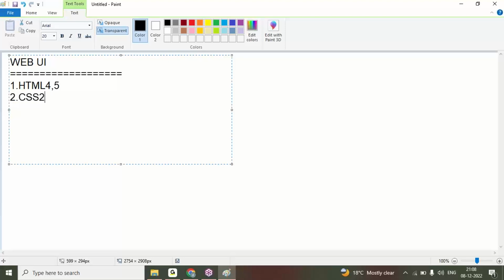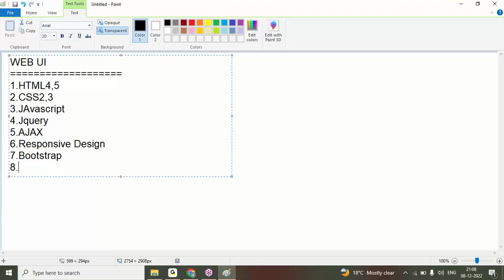I'm going to cover HTML 4 and 5, second topic CSS 2 and 3, and then JavaScript. Here, the fourth one is jQuery, the fifth one is Ajax, the sixth one is responsive design, the seventh one will be Bootstrap, the eighth one will be LESS and SASS programming, and the ninth one is project.